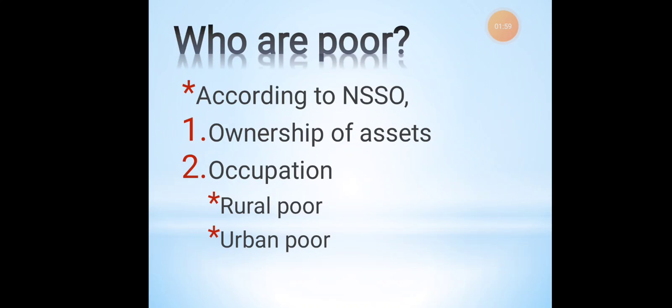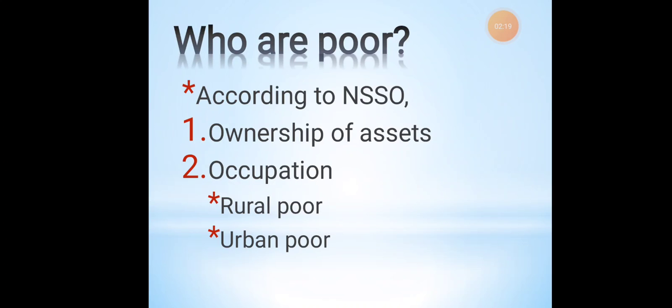So who are poor people? According to NSSO, the National Sample Survey Organization, which we studied in the earlier chapter, poor people are segregated based on the ownership of assets and based upon the occupation.